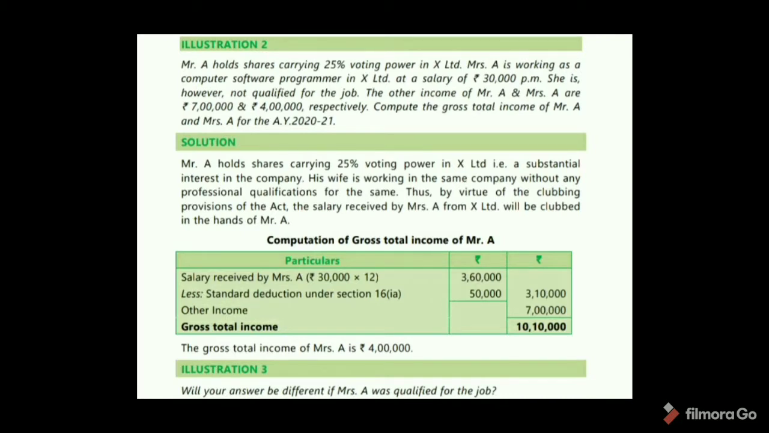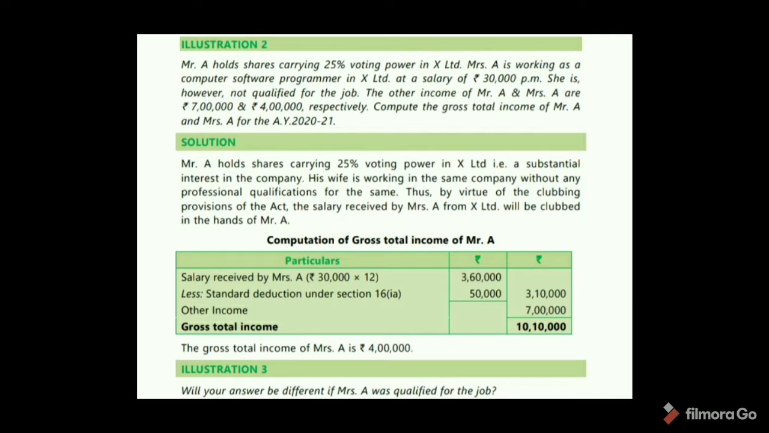See illustration 2. Mr. A holds shares carrying 25% voting power in X Limited. Mrs. A is working as a computer software programmer in X Limited at a salary of 30,000 per month. She is, however, not qualified for the job. The other incomes of Mr. A and Mrs. A are 7 lakhs and 4 lakhs respectively. Compute the gross total income of Mr. A and Mrs. A for the assessment year 2021.